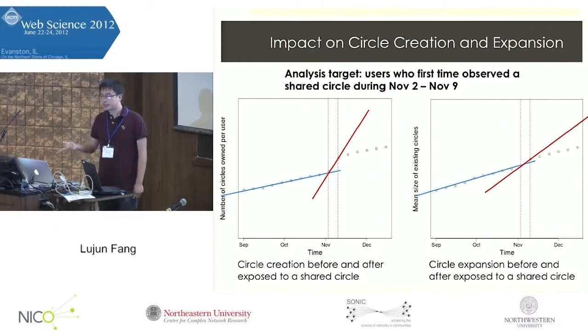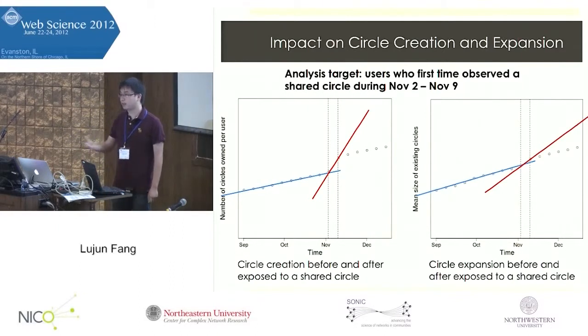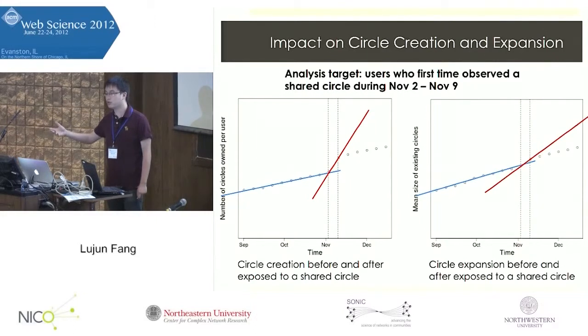The other impact question we have is about a user exposed to a shared circle: after seeing the shared circle, what does he do? Here we have metrics measuring, for the user seeing a shared circle, the change in the number of circles they have over time, and, for a fixed set of circles, the average size of those circles. We notice that for both metrics, the increase rate during circle sharing week changes a lot.